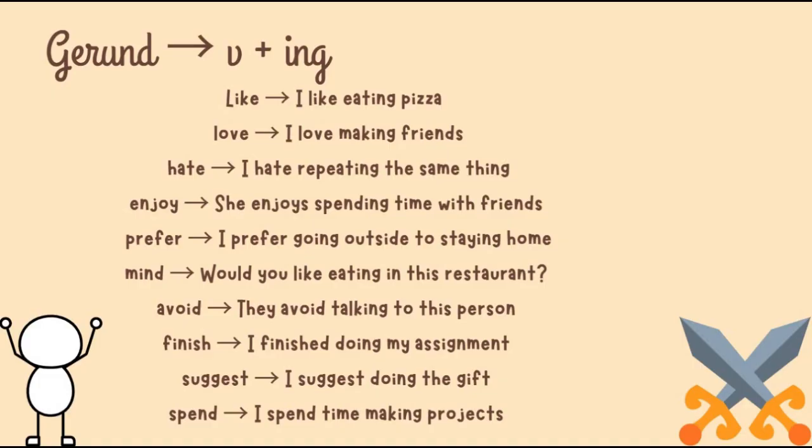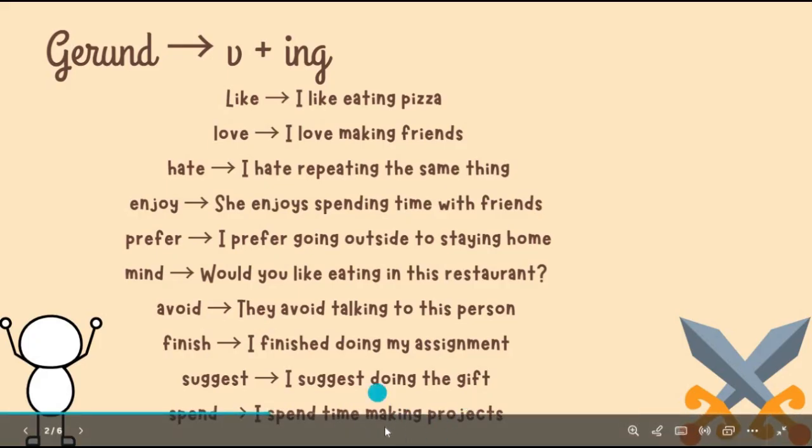I finished doing, but here the verb finished is in the past, no problem. Is there any problem with making the verb in past and future in present? There is no need to make it in present only. We could make it in any tense we want. I finished doing my assignment. I suggest doing the gift. Here, I spent time making projects. We also could add the object here before the verb. I spent time making projects.